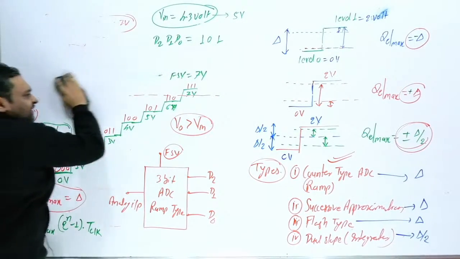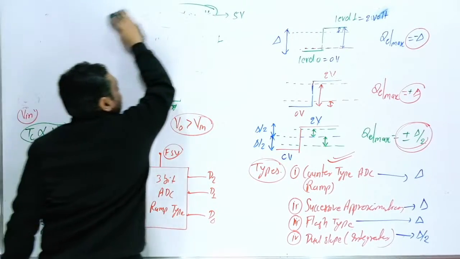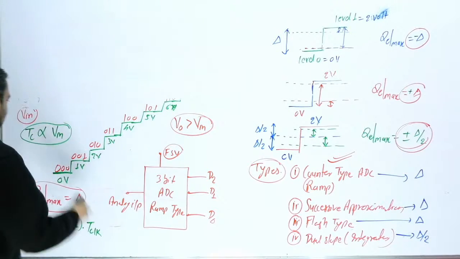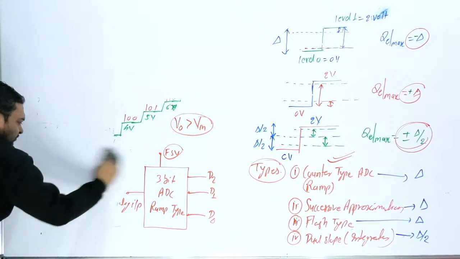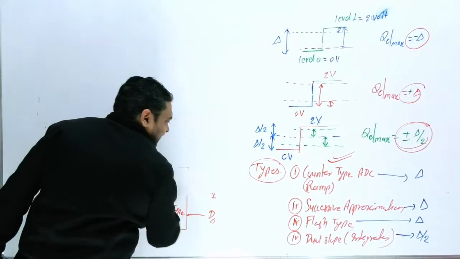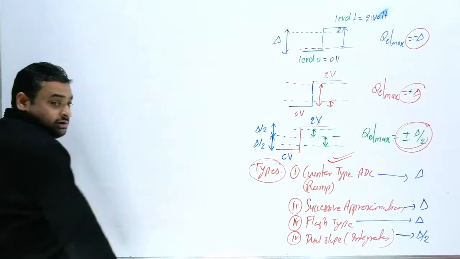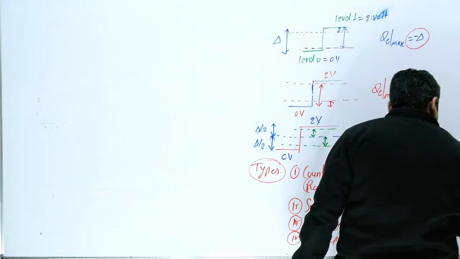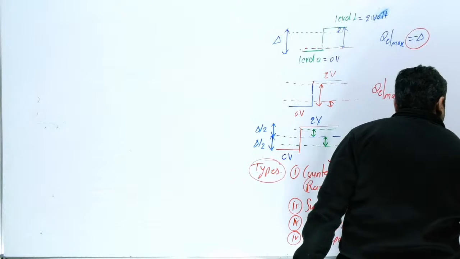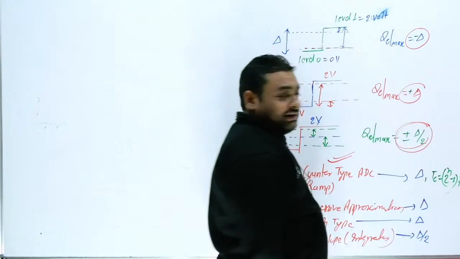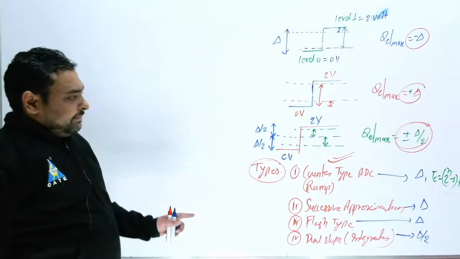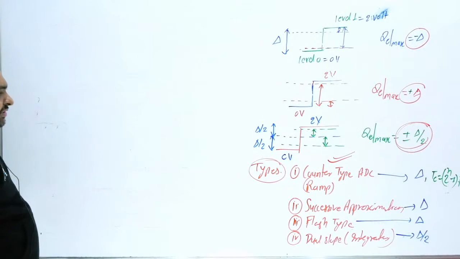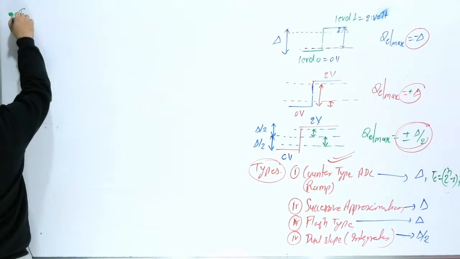Now the second one. I am going to take the second type. The second type is successive approximation. I hope this is clear to all of you. So here we can write conversion time. What is the conversion time here? Conversion time you can write as 2 raised to power n minus 1 into t clock. You can write it in this way. Now come to the second: successive approximation.